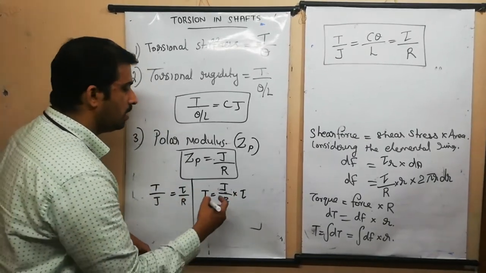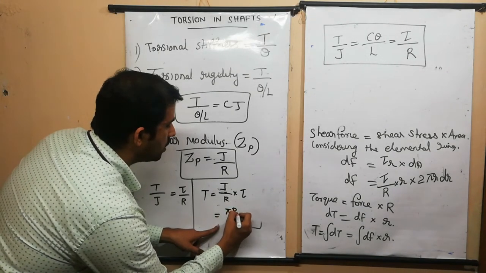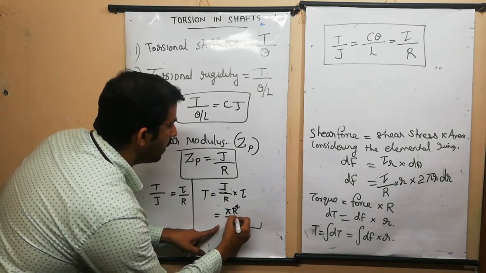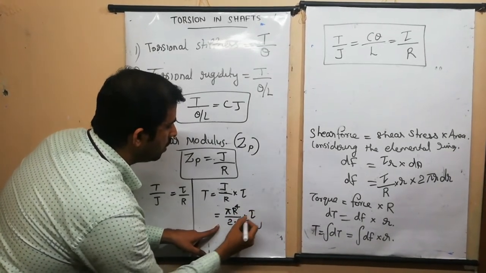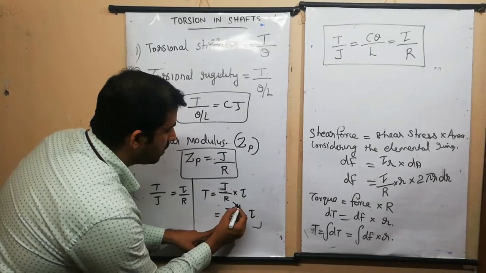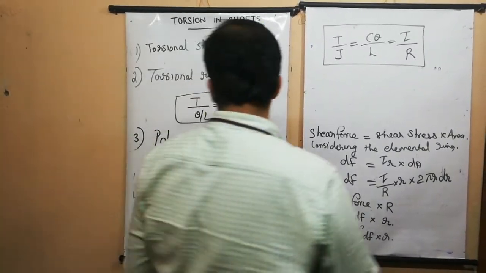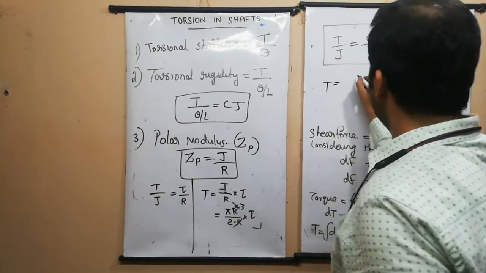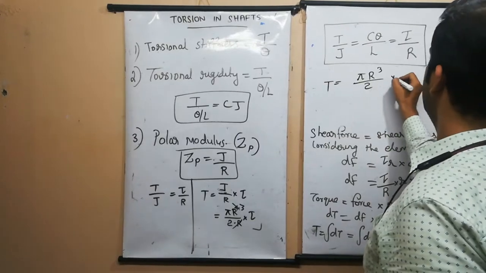Polar moment of inertia. For a circular section it is pi R raised to 4 divided by 2. Divided by R into tau. One R will cancel and then it will become pi R cubed divided by 2. Now I can write T is equal to pi R cubed divided by 2 into tau.